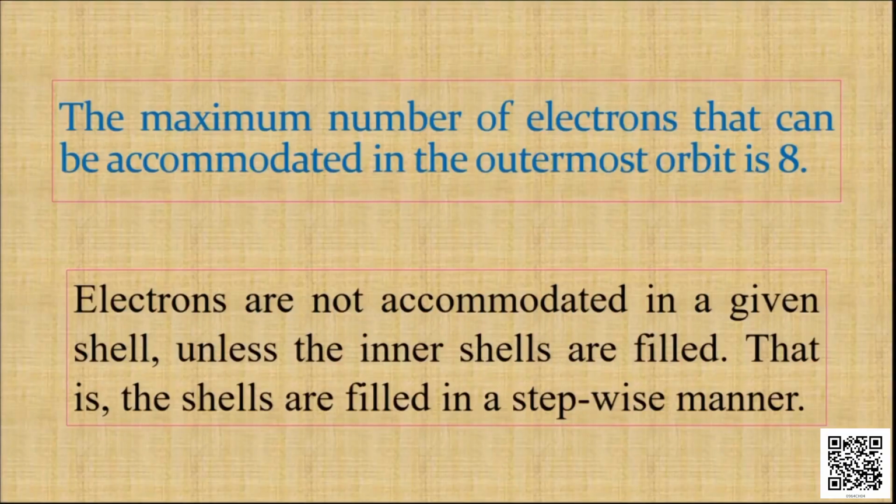What other rules are applicable while distributing electrons in different cells or orbits? The second rule is that the maximum number of electrons that can be accommodated in the outermost orbit is 8. So whenever we go for the last cell of an atom, we can maximum accommodate 8 electrons, although the capacity may be beyond 8. For this, we'll have a specific example and later on we'll explain it.